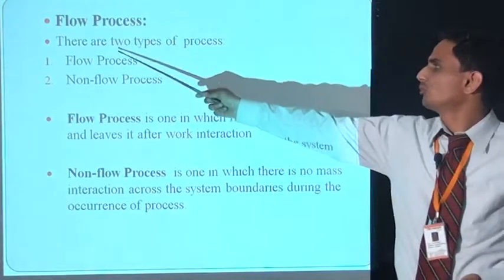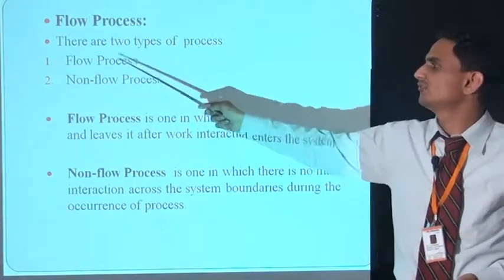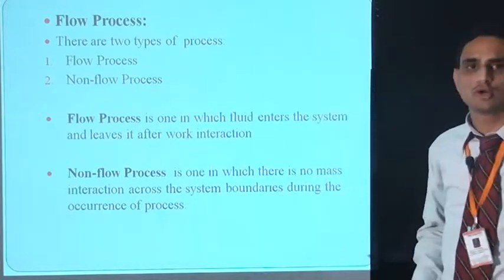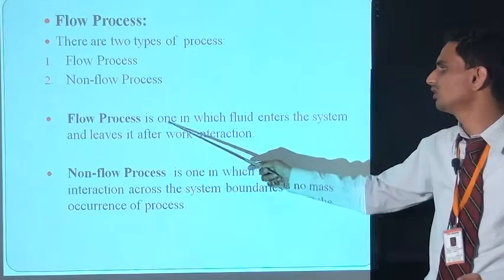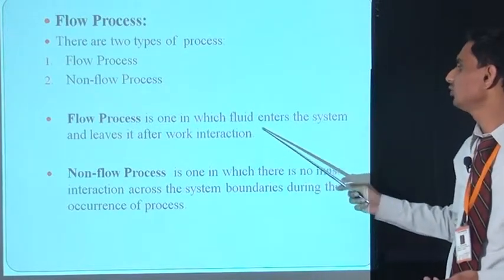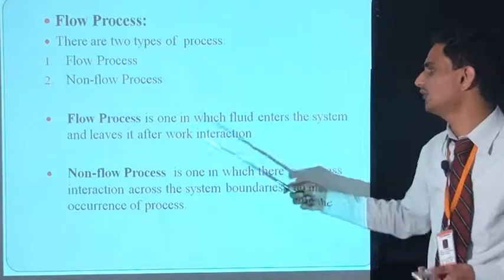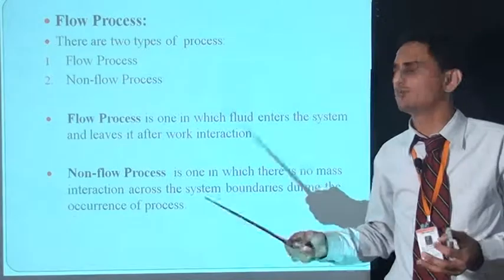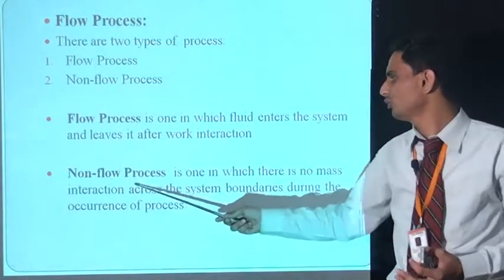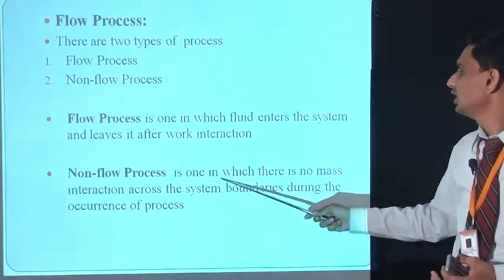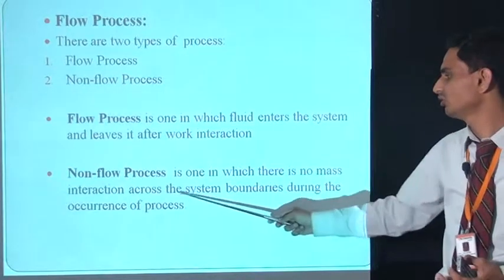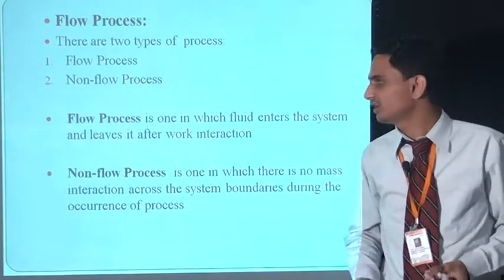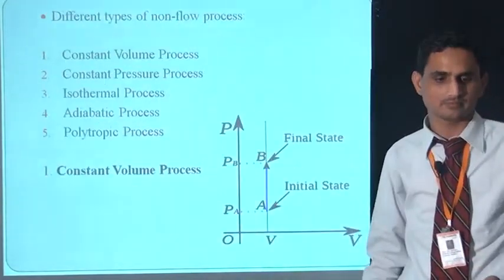Now the flow process. There are two types of processes: first is flow process and second is non-flow process. What is a flow process? A flow process is one in which fluid enters the system and leaves it after work interaction. And a non-flow process is one in which there is no mass interaction across the system boundary during the occurrence of the process. It is called a non-flow process.